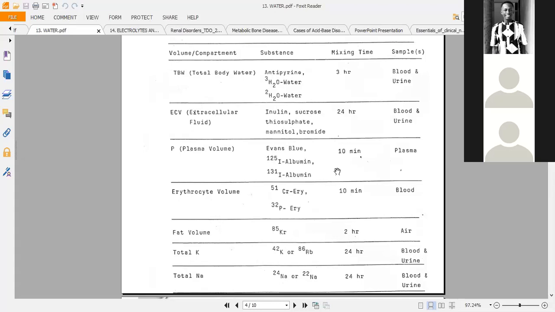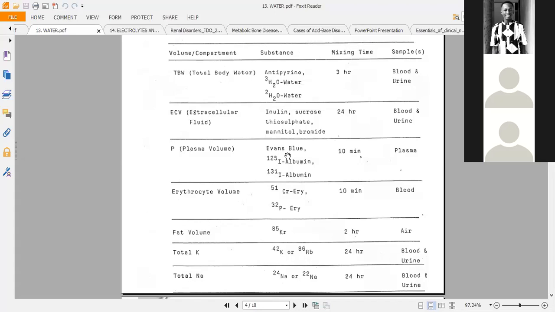If the dye cannot pass through the capillaries, it will stay within the plasma. Usually what we use is albumin, linked to radioactive iodine. So we use radioactive albumin, as well as a certain dye we call Evans blue. When you hear Evans blue, remember that we use it to measure the plasma volume. These are the most important ones.